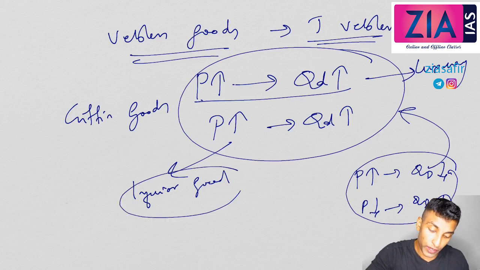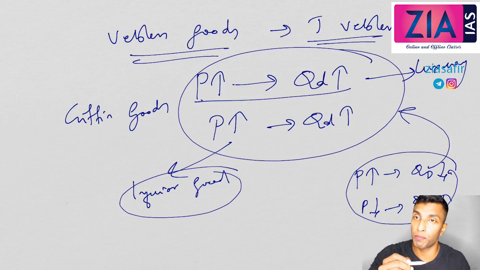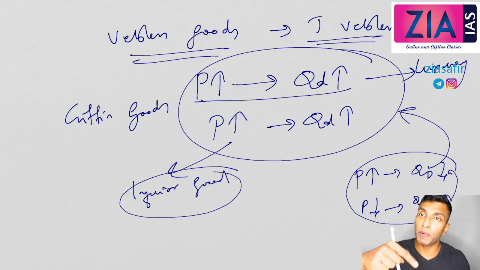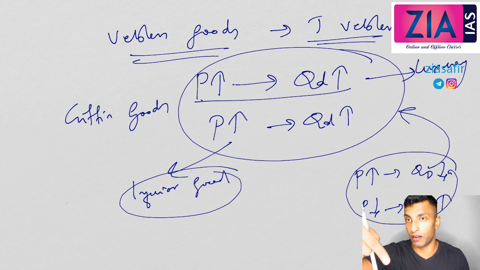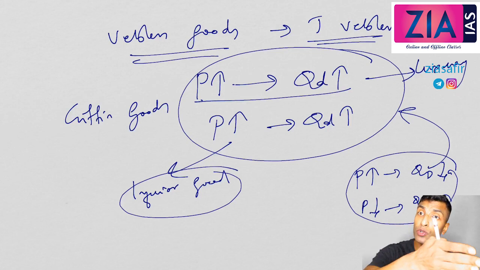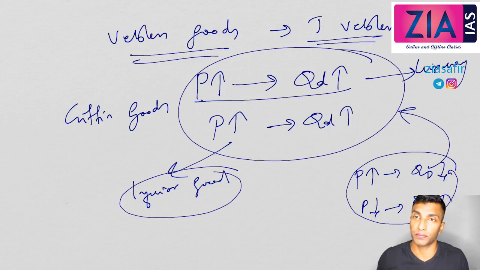What about inferior good? That is because of the poor. You can understand it like this: Veblen good is for rich people and Giffen good is for poor people. Giffen goods are those inferior goods where, when price is increasing, demand will increase. Veblen goods are superior goods, rare articles, diamonds, etc. When the price goes up, the demand will increase.